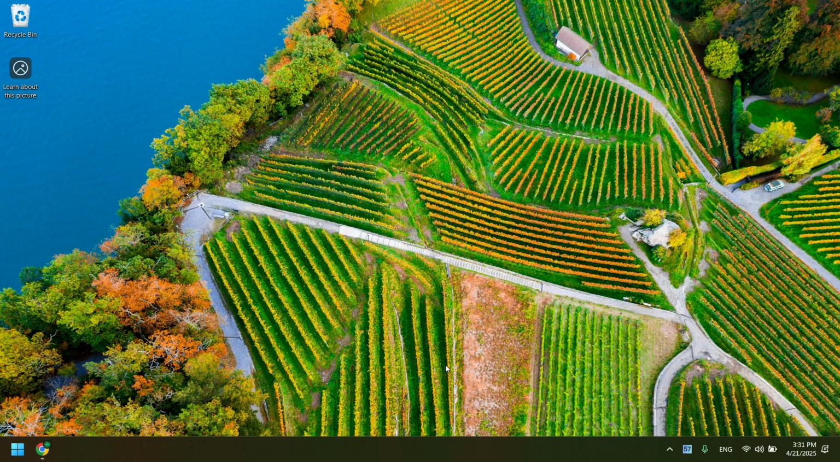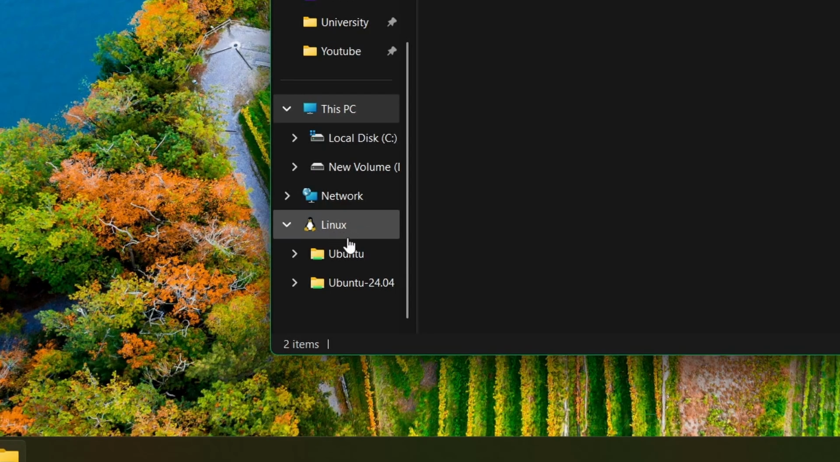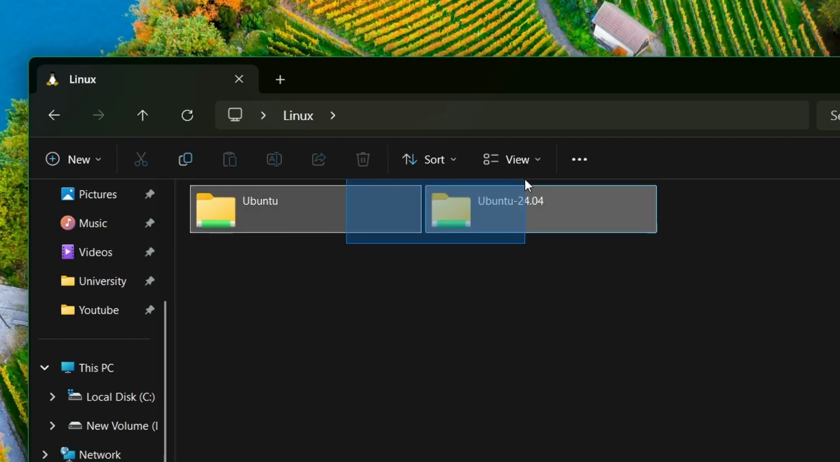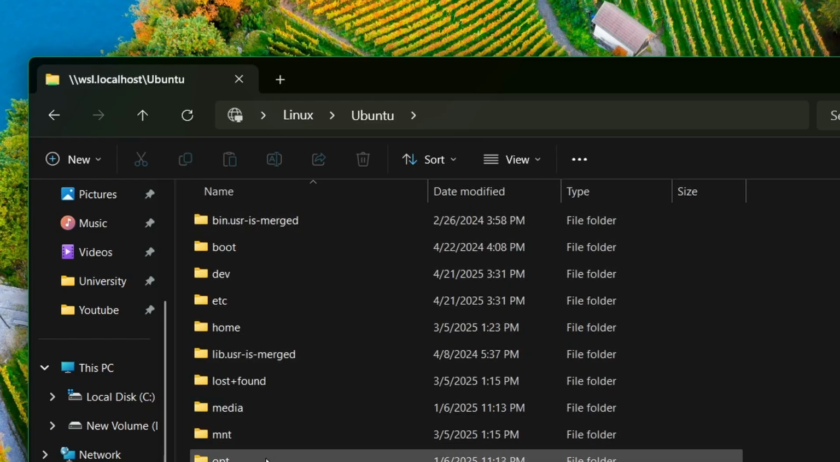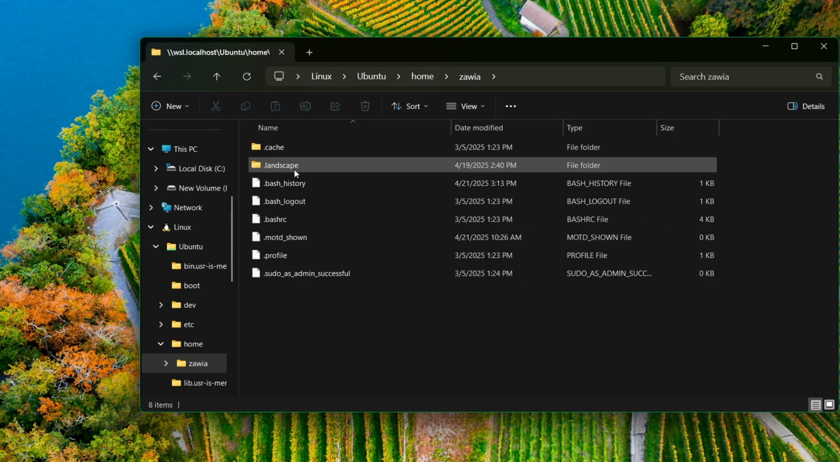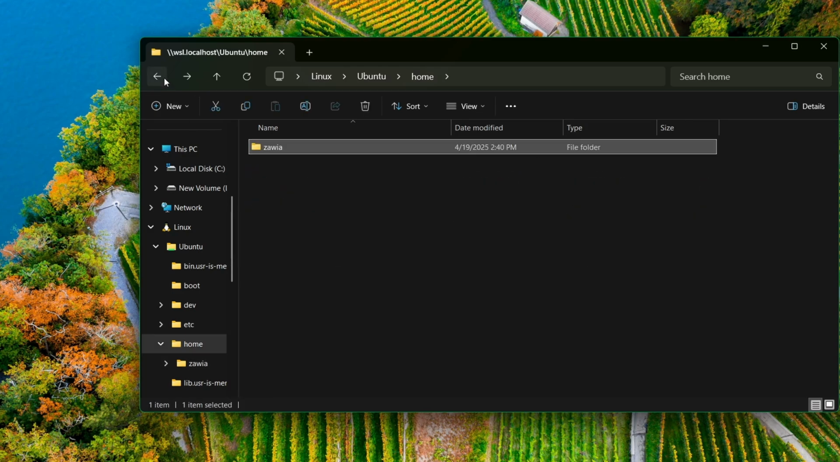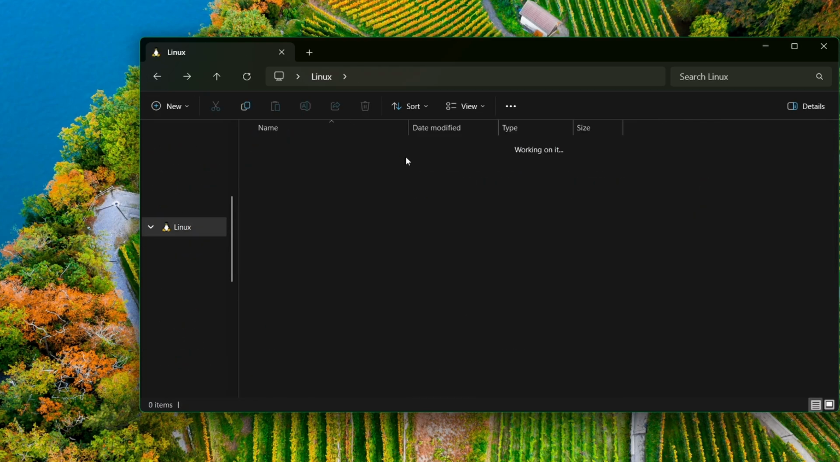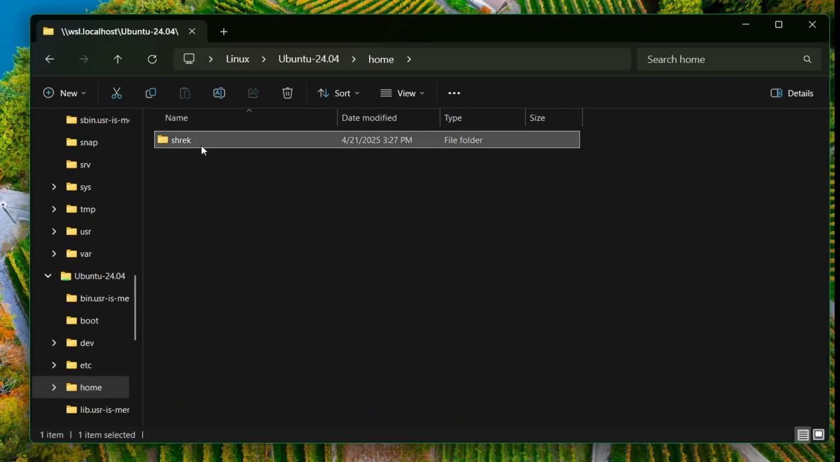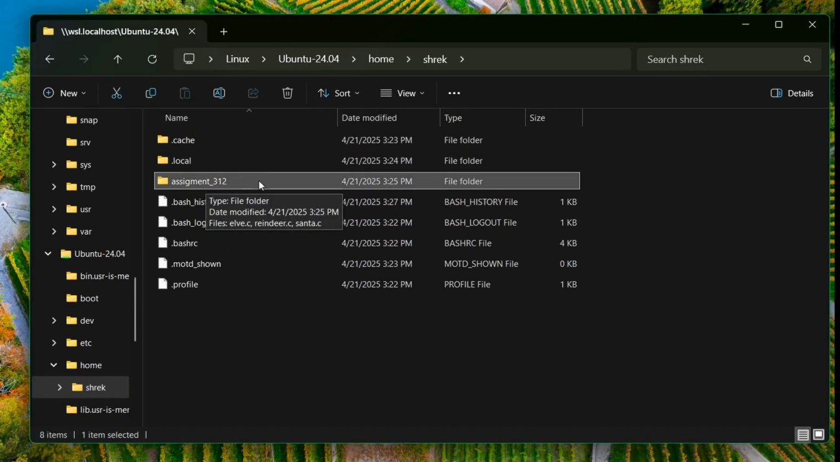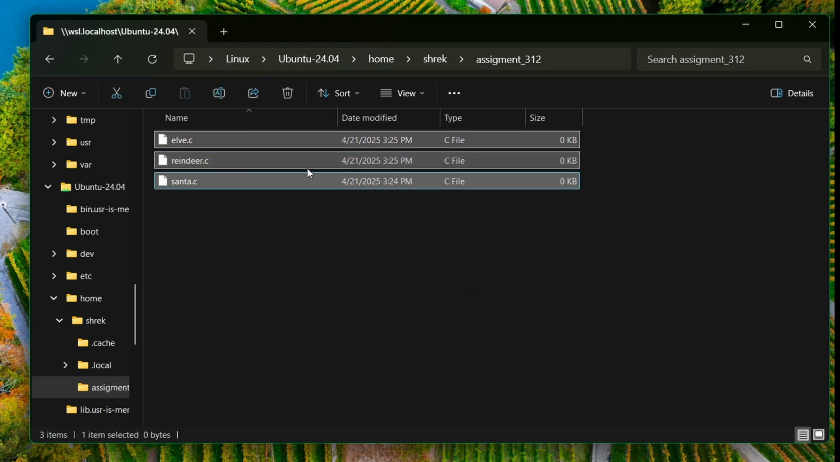Okay, now that we are back, you can see I already did open the stuff back up, but what I'm interested in is, does Linux show? Oh my god, it does show up here. And for some reason I have two Ubuntus, but surely one of them has the files that we created earlier, right? Should be here. So no, it's not this one. What about this? Ubuntu 24.04 should go to home. Shrek, that's what we created. And here we go, assignment something something, and all of our files.